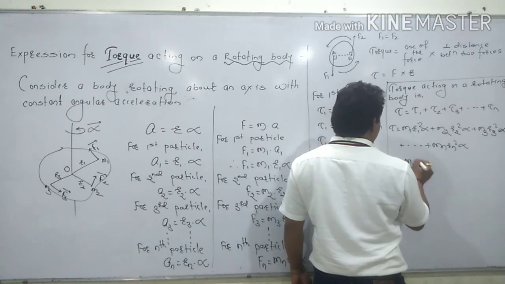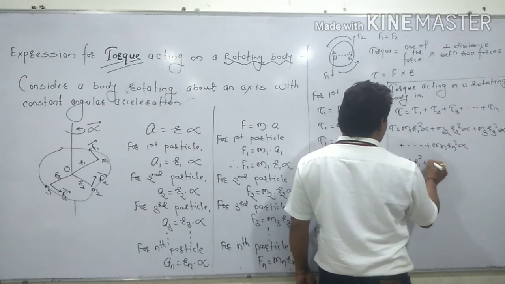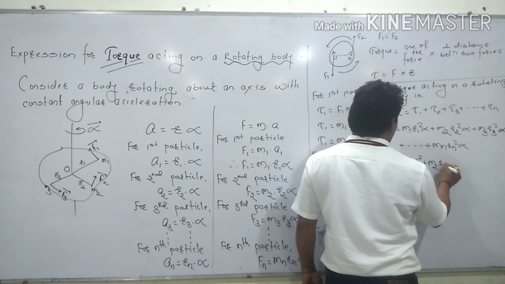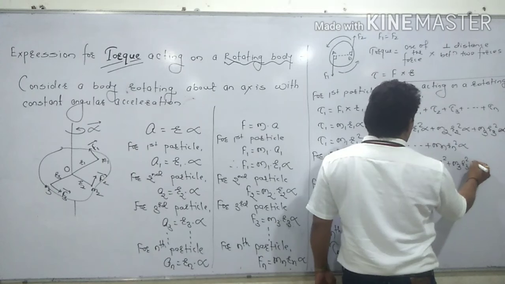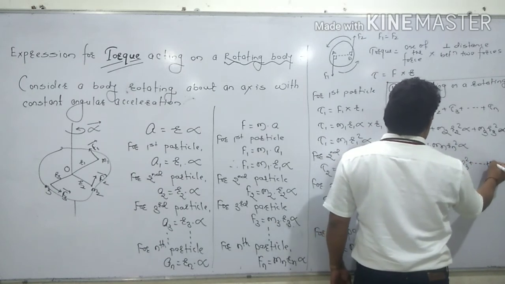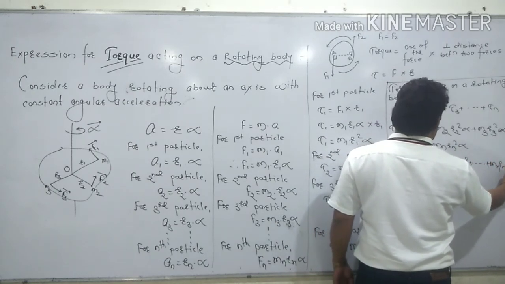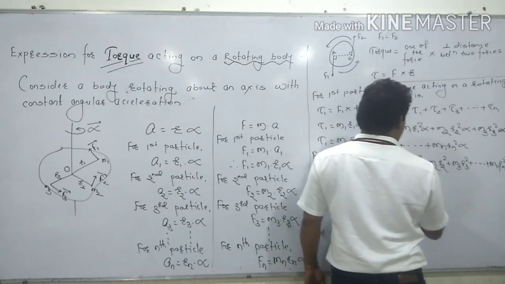So formula becomes m1 r1 square plus m2 r2 square plus m3 r3 square up to mn rn square,